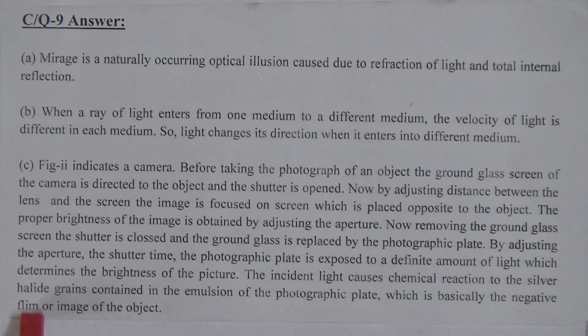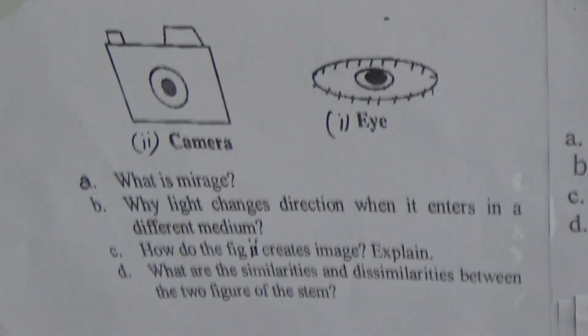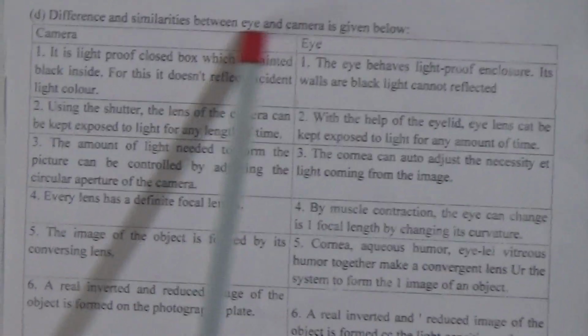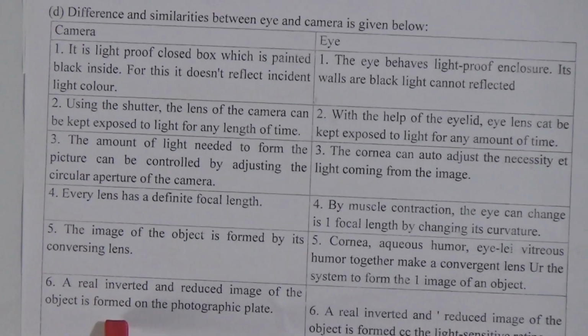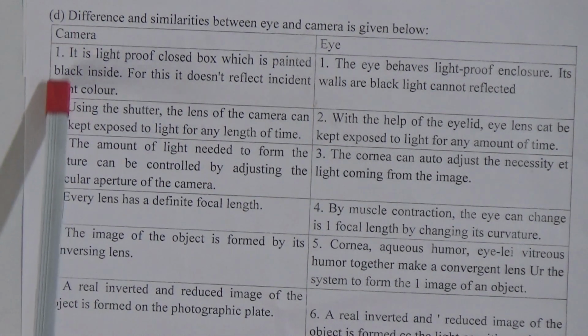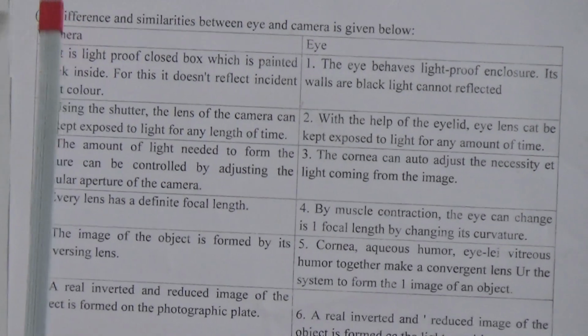Dear students, I have taken the total answer from your textbook. You can follow your textbook and write the answer according to your textbook. The last question was, we have to write the similarities and dissimilarities between the two figures, that means the camera and the eye. The differences and similarities between the eye and camera are given below. This row is for the camera and this row is for the eye. Dear students, these similarities and dissimilarities are also given in your textbook properly. You can follow your textbook.